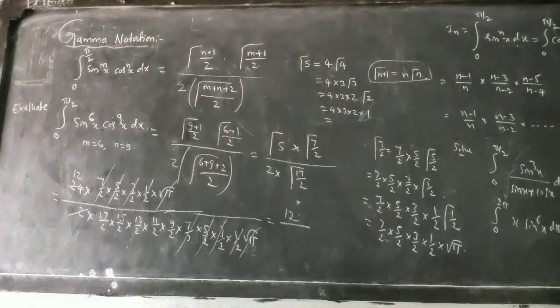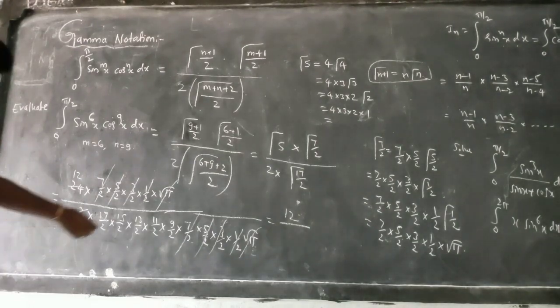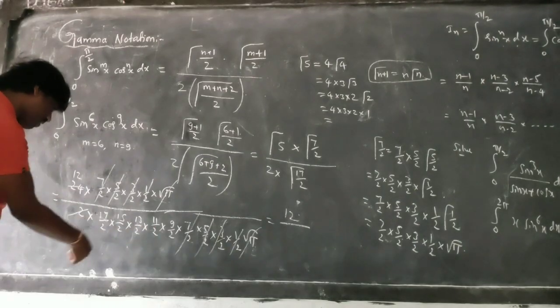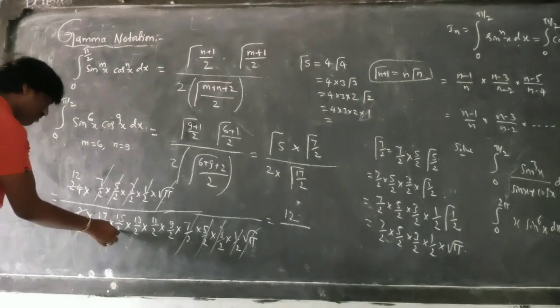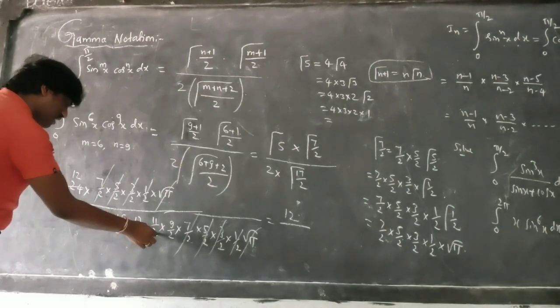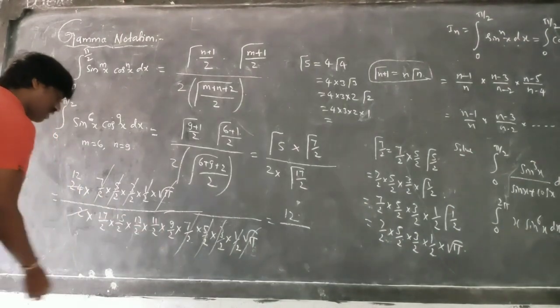What remains on the top? 12 remains on the top, and down here the multiplication remains. Is anything going to cancel? No. 2 to the 4, 4 to the 8, 8 to the 16, 16 to the 32.